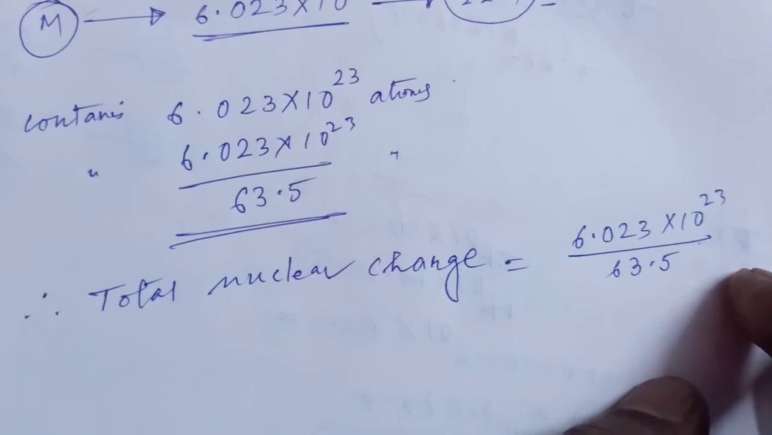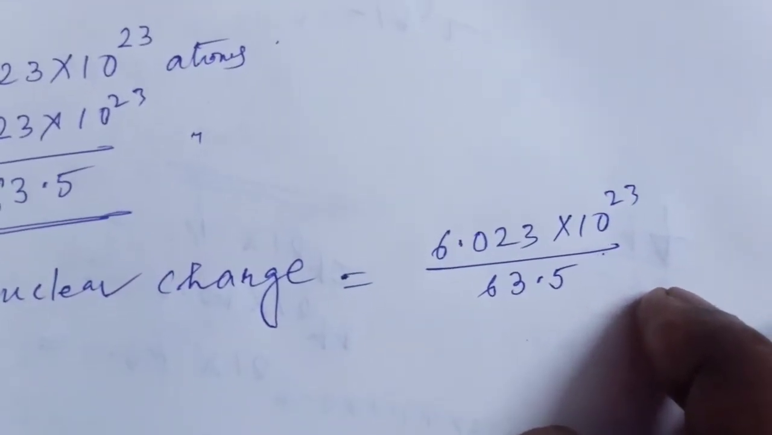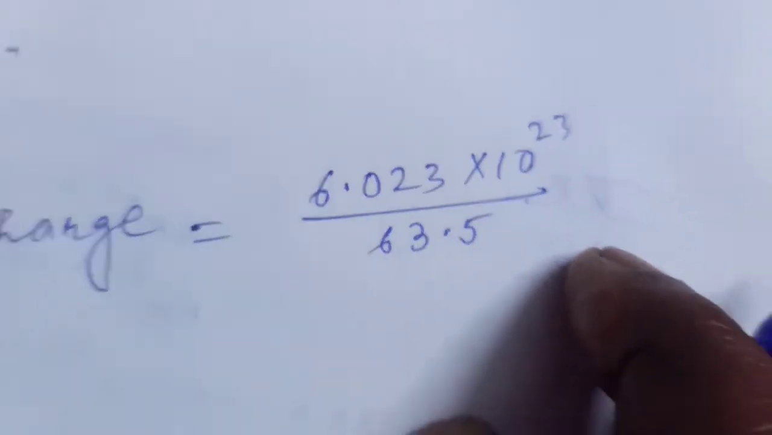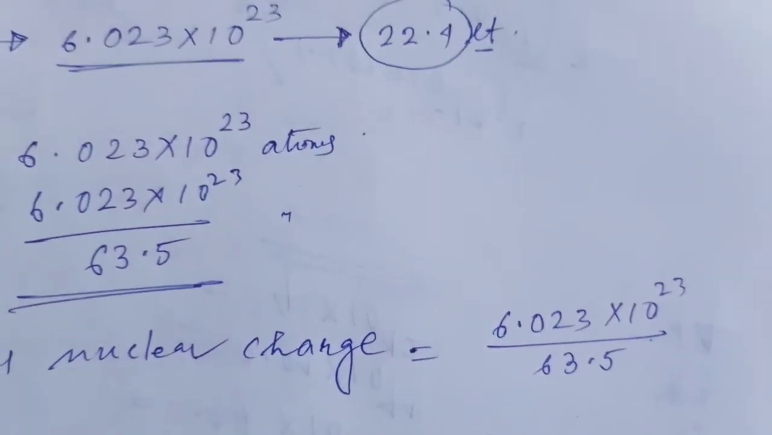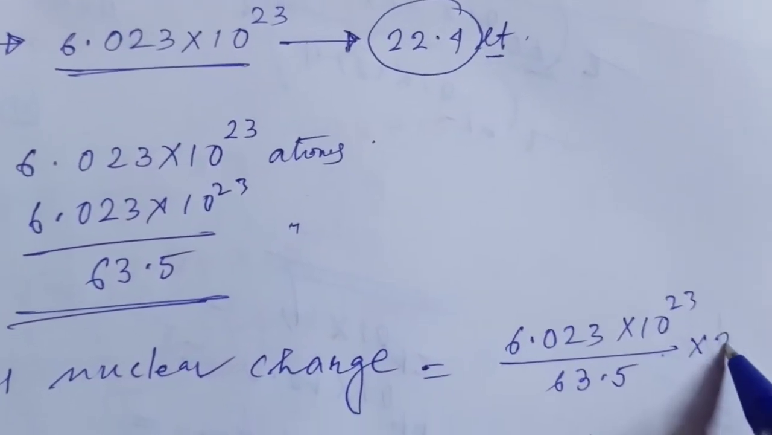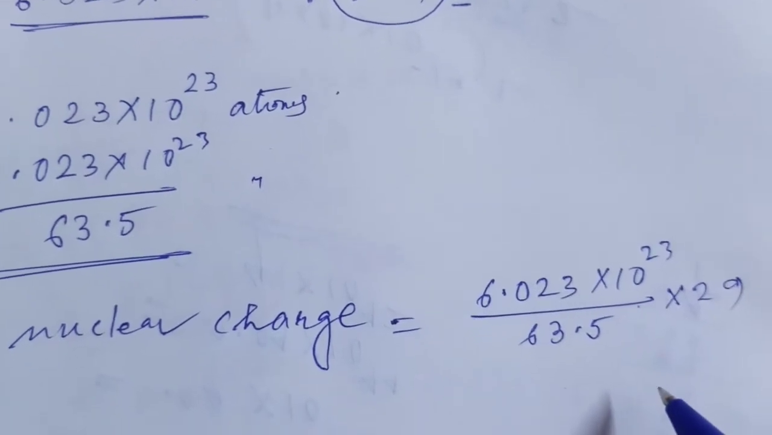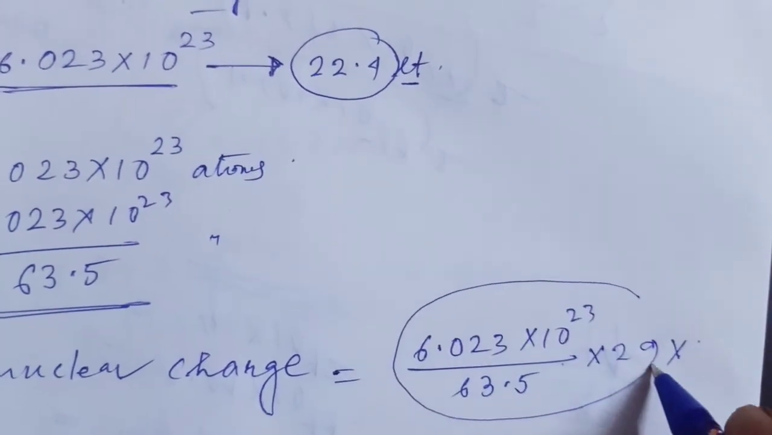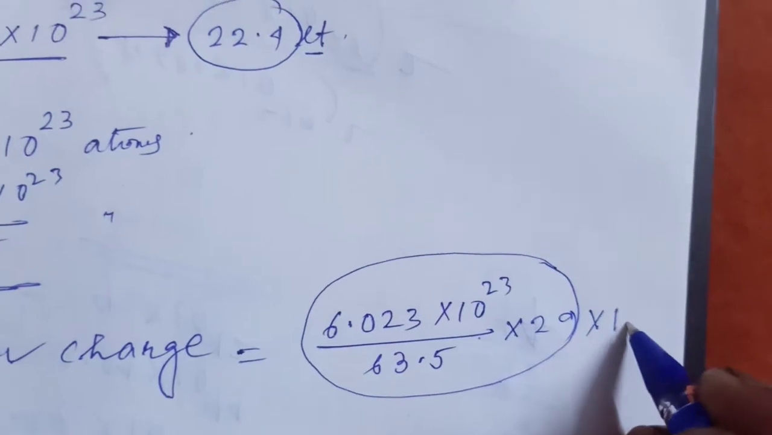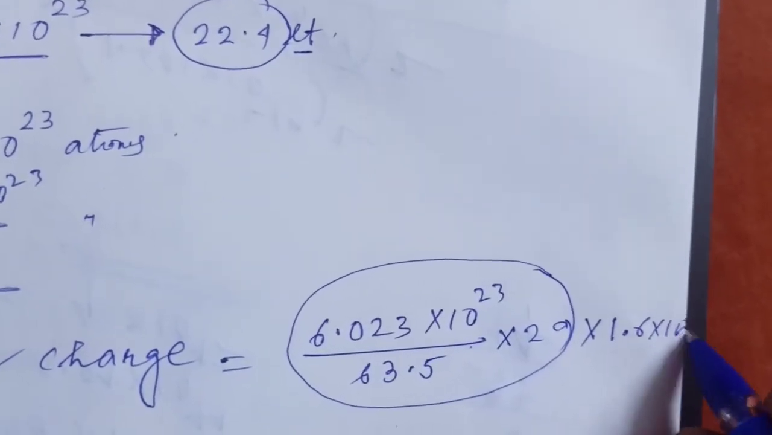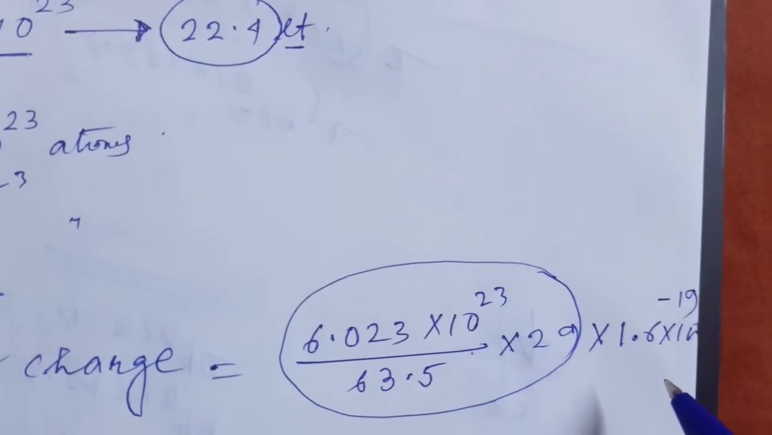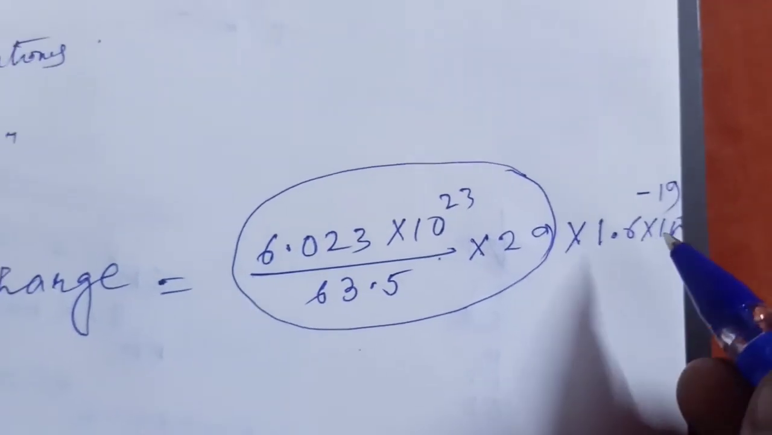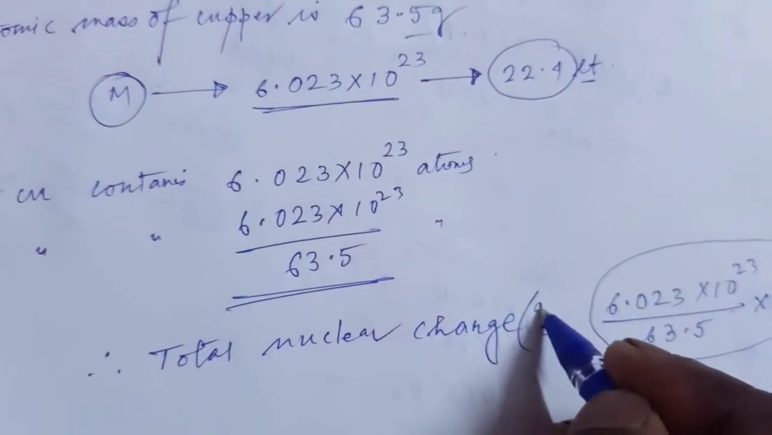The total nuclear charge is equal to 6.023 × 10^23 by 63.5, into 29. This is into Q, this is the value of Q, equal to n, this is the value of n, into e, that is 1.6 × 10^-19. Okay, this is the total charge Q.